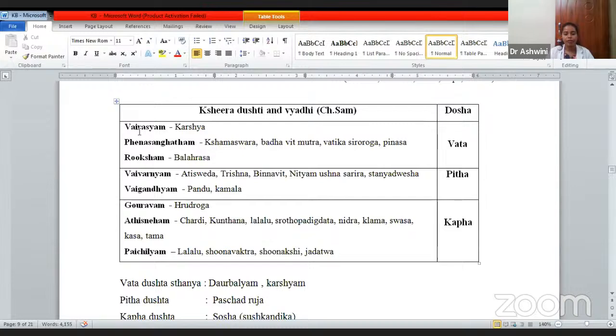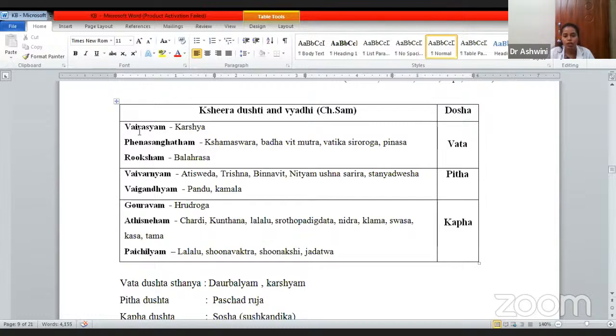Pitta, Vaivaranya and Vaigandhya. It is caused due to the Pitta. When we do the Kshira Pariksha, there will be different colors and foul smell will be there. Because of Vaivaranya, Atisveda, Trishna, Binna Vit, Nityam Ushna Sharira, Stanya Dvesha. So these Lakshanas will be seen in the kid. Then with Vaigandhyam, it will lead to Pandu and Kamala.